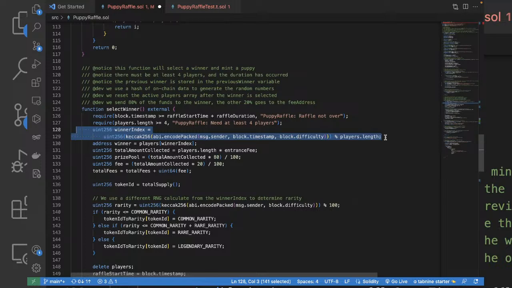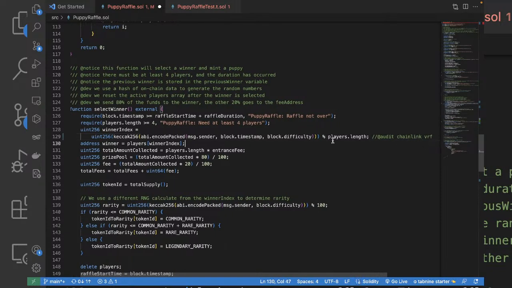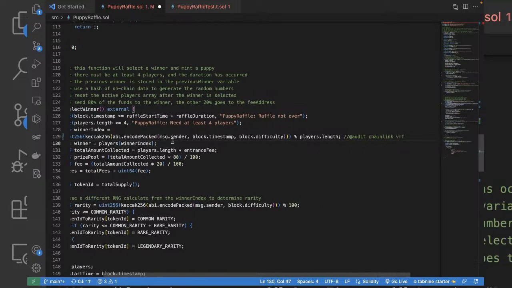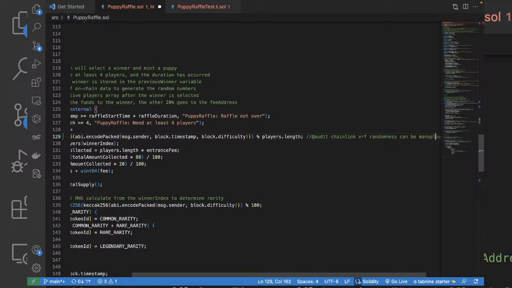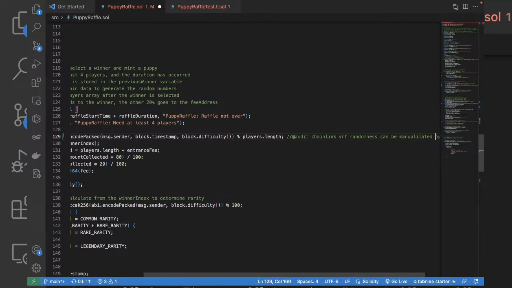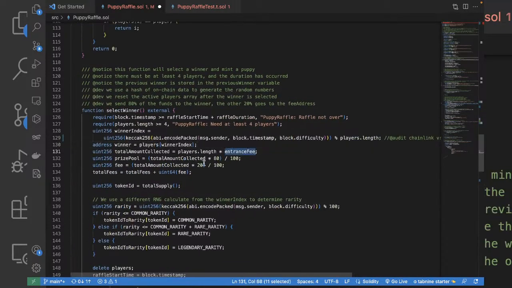I think they have to use something like Chainlink VRF instead of this kind of thing. Randomness can be manipulated. So that's an error. That's a problem.